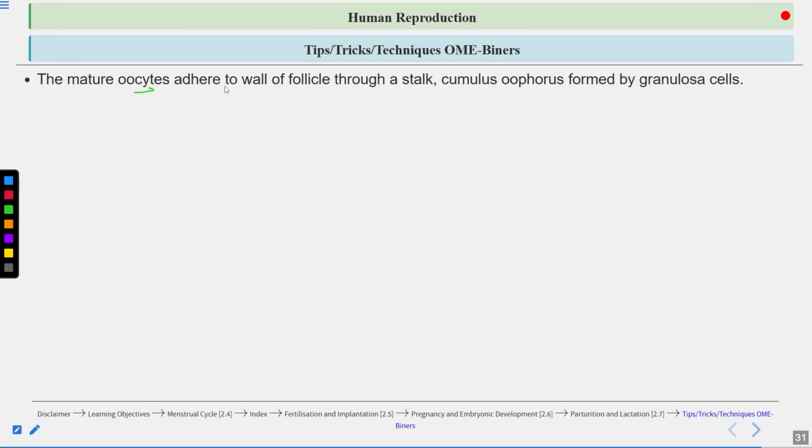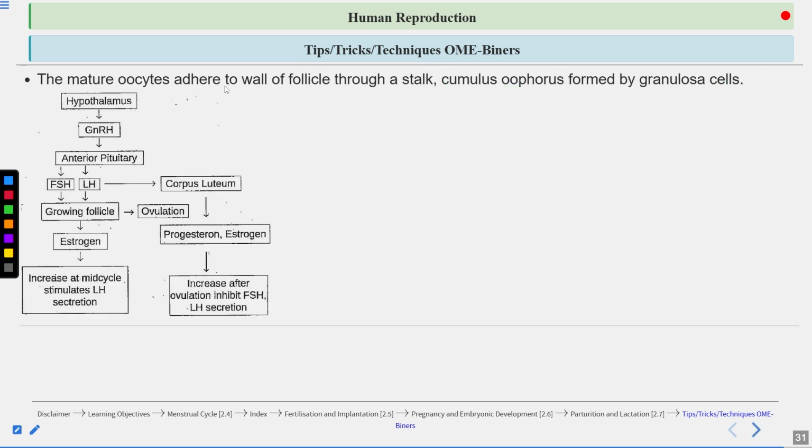Now, the mature oocytes adhere to the wall of the follicle through a stalk, the cumulus oophorus, formed by the granulosa cells. So again, this is very important. What is cumulus oophorus? The oocytes are attached to the follicles through a stalk, and the name of the stalk is cumulus oophorus. This cumulus oophorus is formed by the granulosa cells, also known as the follicular cells.